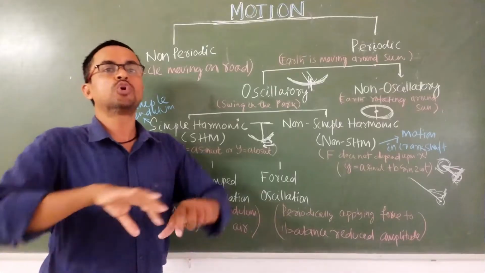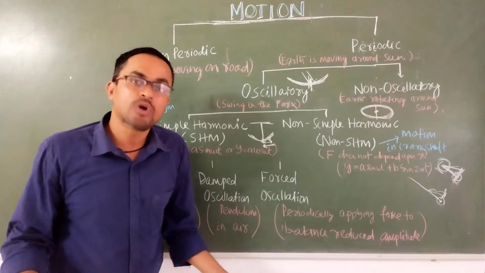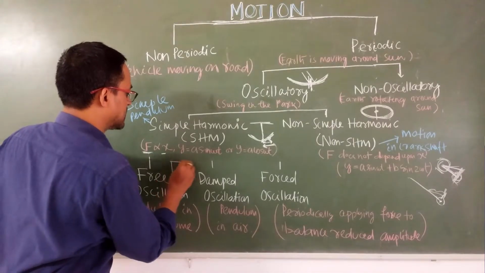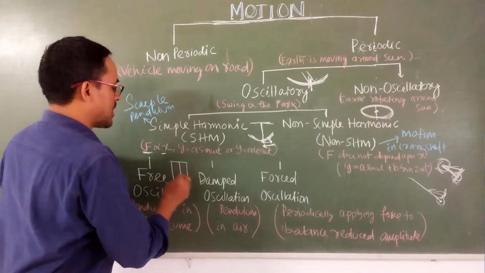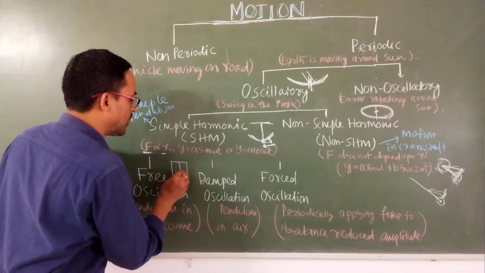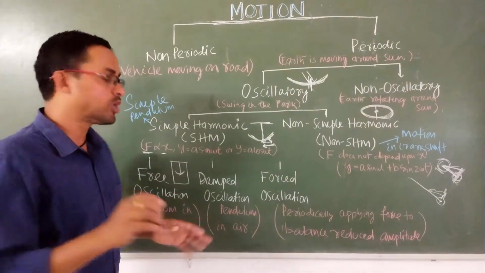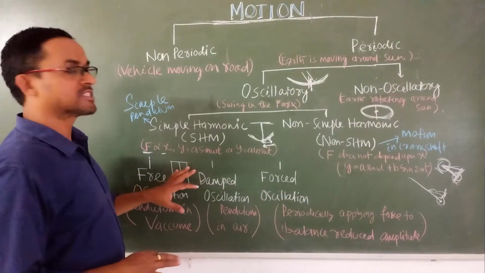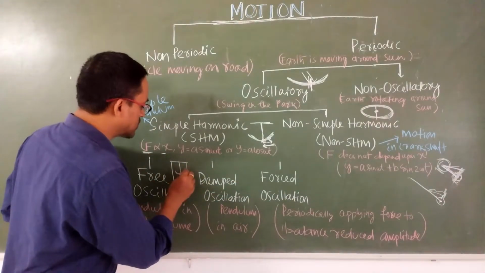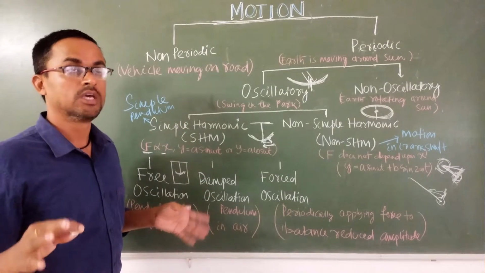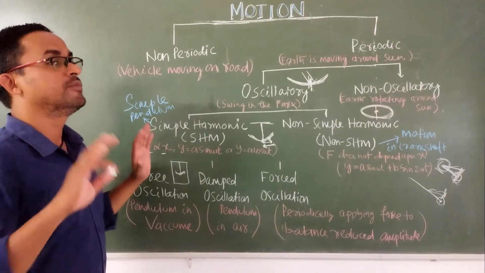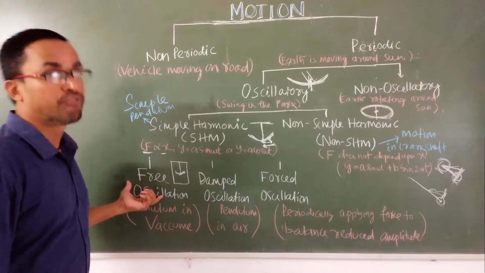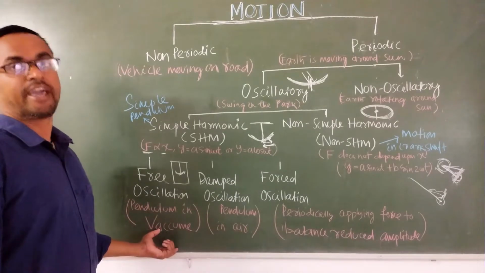But what if you totally evacuate the room, so there is no air? Suppose there is a glass container, your pendulum is there, you just apply the force and the system is totally vacuum. What will happen? It will oscillate and there will be no loss of energy and the amplitude will be maintained forever. Suppose you have done that experiment and you die also, but the oscillation will continue because there will be no resistance. The oscillations where there is no resistance and the amplitude is maintained forever, this type of oscillation is called the free oscillation, and the example is a pendulum in vacuum.